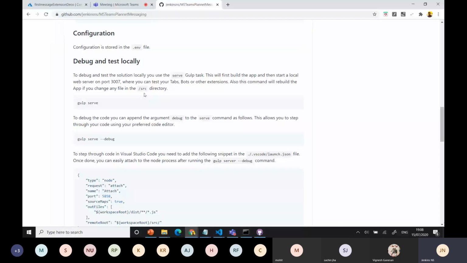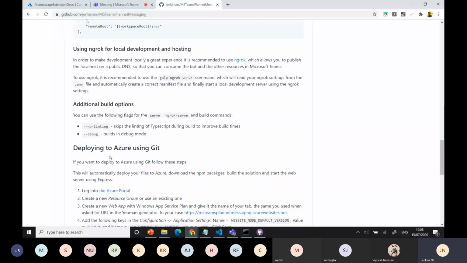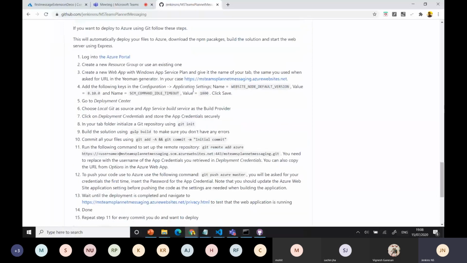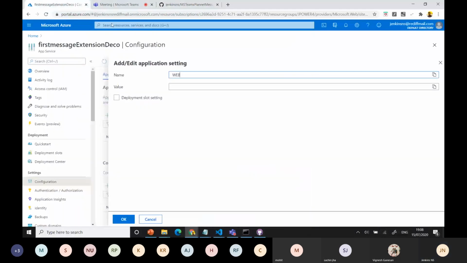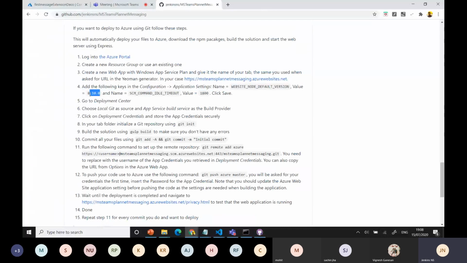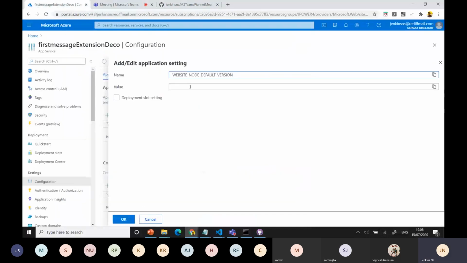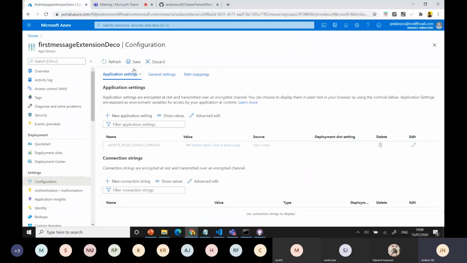For the deployment part, you can go to the application settings. You can add this website node setting here, and the value is copy. That's provided by default, and the good thing is you can easily copy and paste it. That's the name, okay.